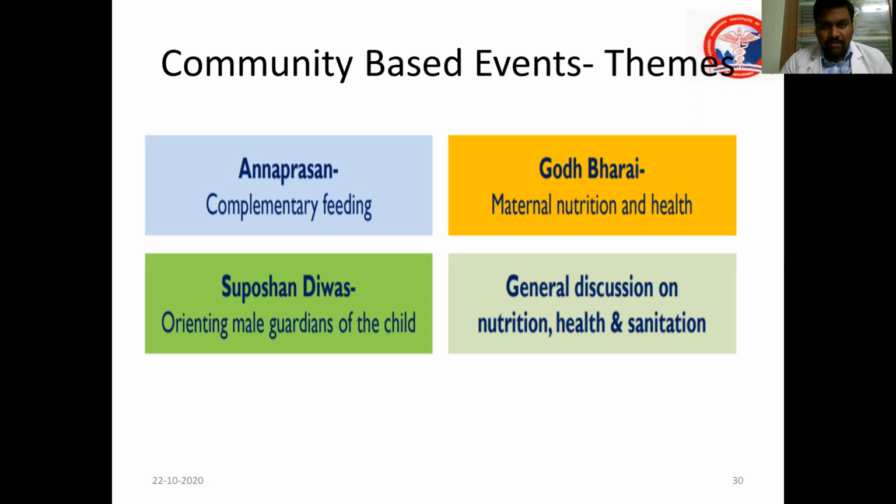So the others also will come to know what complementary feeding is available, different types, different items, and what food groups can be mixed, etc. And Poshan Divas, where male guardians also should be involved. Why only females in the care of the child? Males also should be involved. So Poshan Divas can be celebrated, along with Godh Bharai and general discussion. Theme-based events also can be conducted.